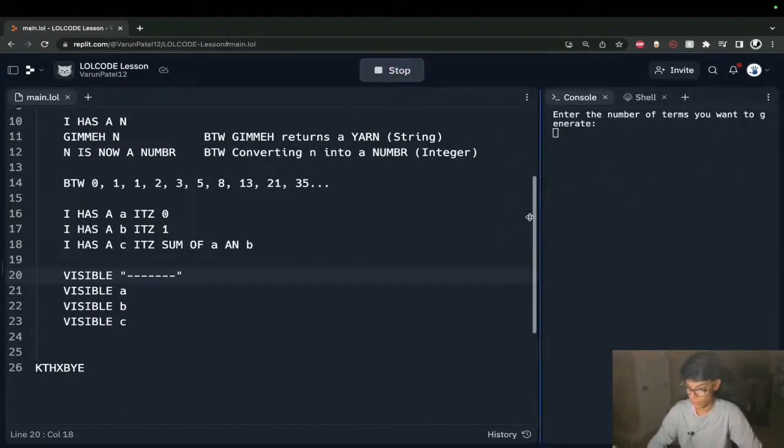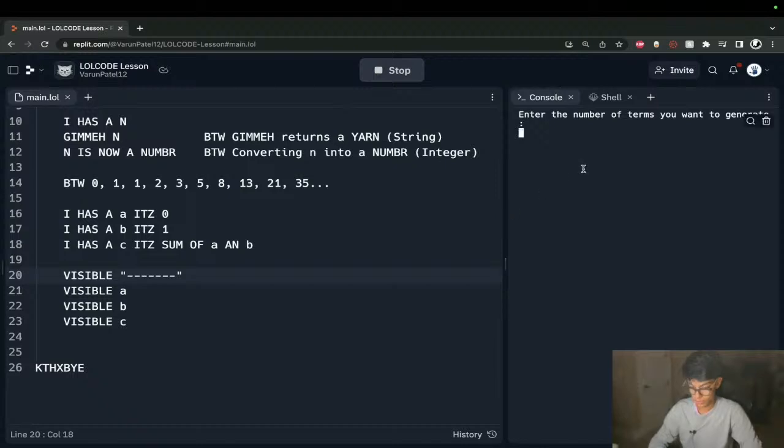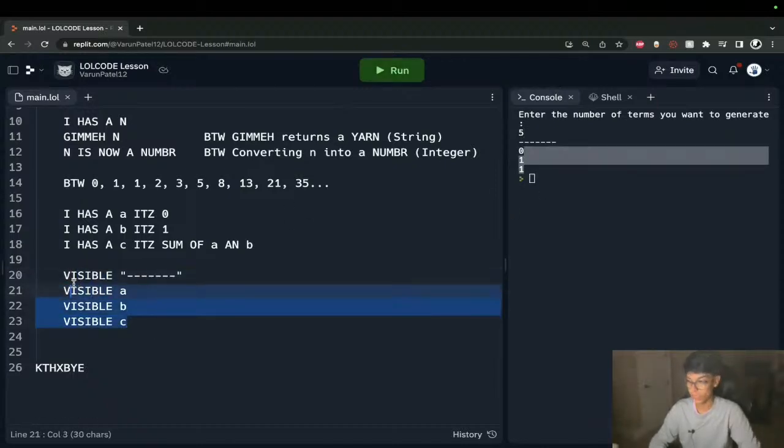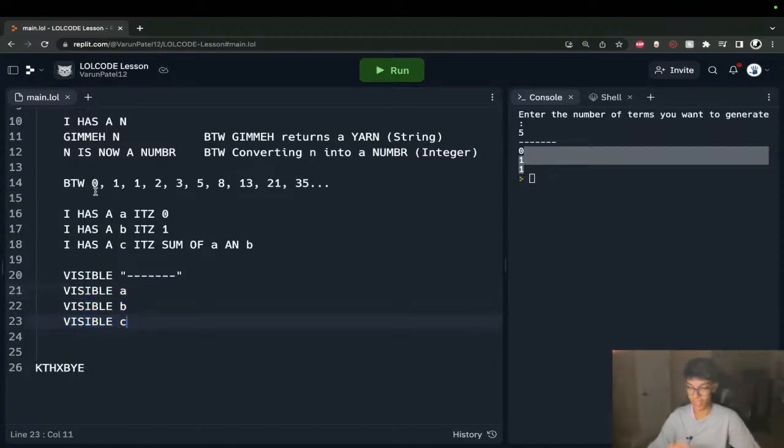we're going to enter the amount of terms we want to generate, which is, we'll say 5. And we have our first 3 already. That's just these 3. So now we need to commence our loop. We'll be doing that ABC shift.